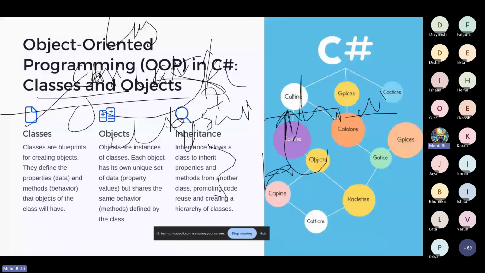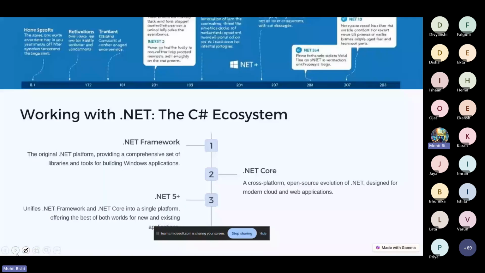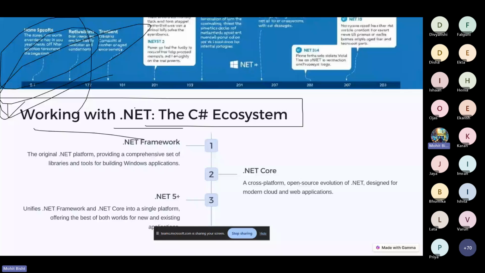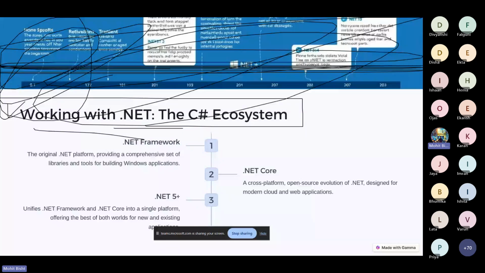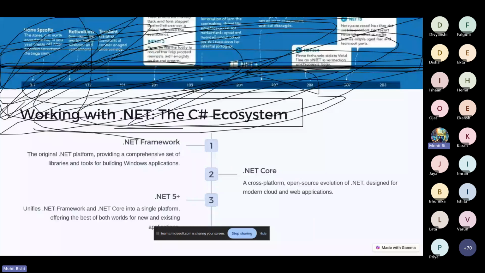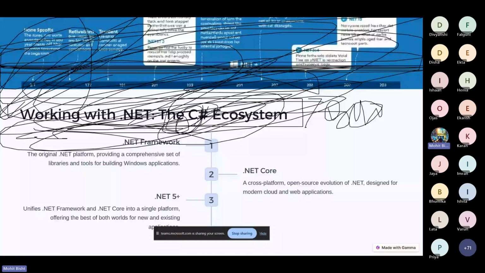Next we are talking about working with .NET and the C sharp ecosystem. I already discussed it a lot of times. I can share that link also. You can also refer to Microsoft Learn and other platforms for .NET. C sharp also has a separate workshop and separate free courses which are accessed by a lot of students, so you can also check this out for C sharp.